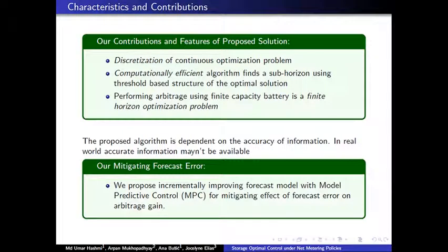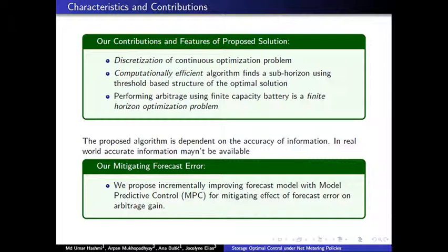The proposed solution in this work basically discretizes a continuous optimization problem. We present a computationally efficient algorithm which is based on something defined as the subhorizons. A subhorizon is basically a portion of a big time horizon, and the threshold based structure of the optimal solution. Since we assume that these subhorizons are finite in time, we can say that optimal energy arbitrage is a finite horizon optimization problem.